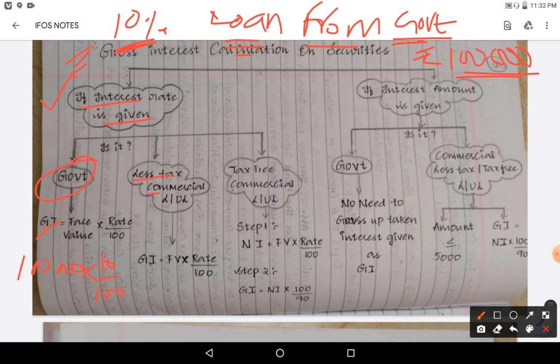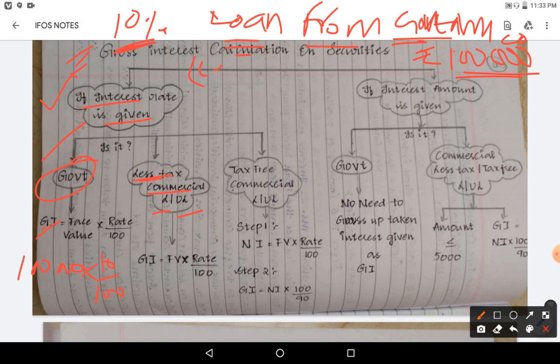If it is less tax, commercial, listed or unlisted. Suppose the loan is from some company and they said in brackets less tax.